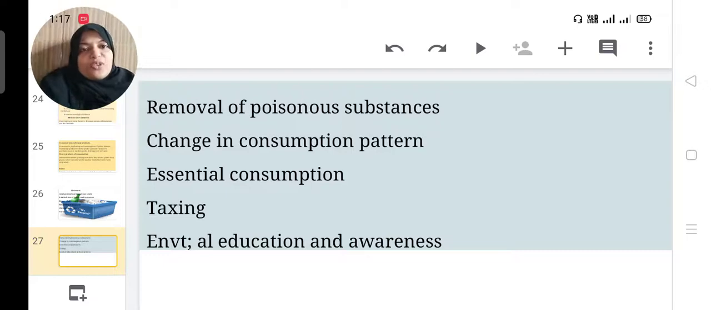Okay, today we studied climate change, greenhouse effect, global warming, acid rain, and wasteland reclamation.